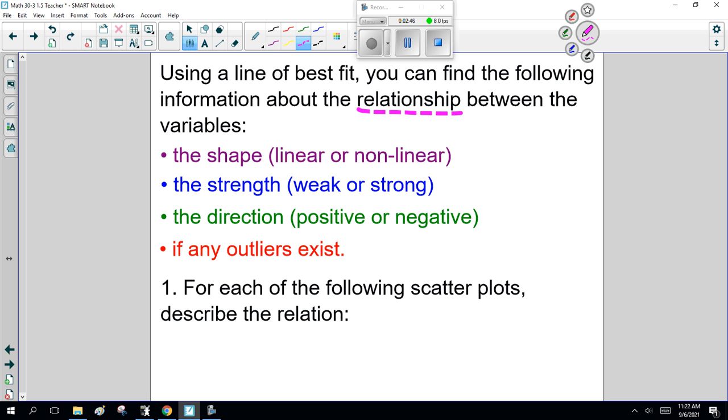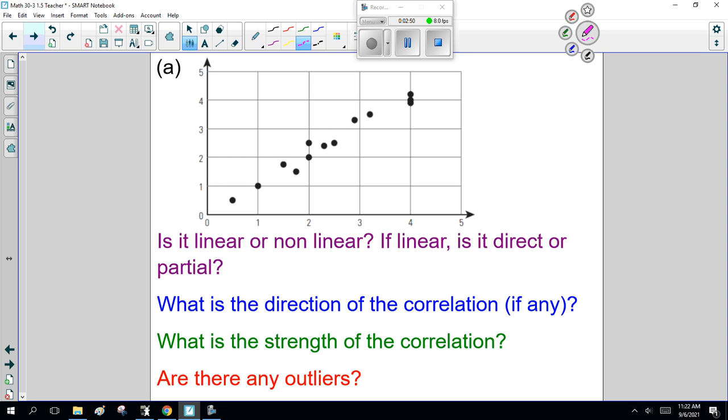Now, for each of the following scatter plots, describe the relation. So here's a plot here. Is this linear or nonlinear? If it is linear, direct or partial? What's the direction of the correlation, if any? What's the strength of the correlation? Are there any outliers?